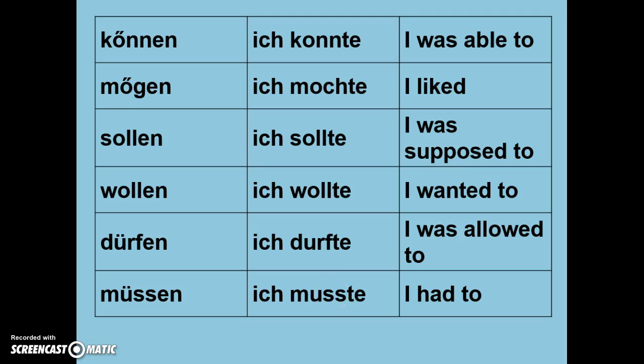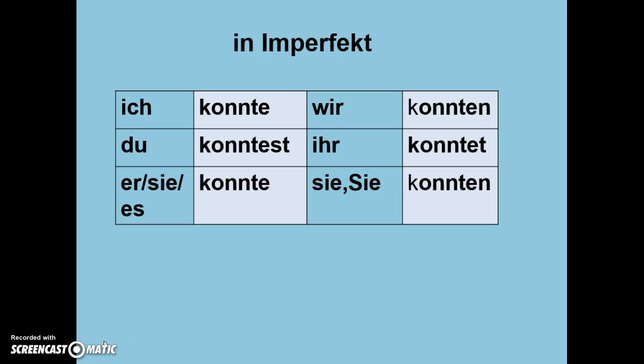A couple things to keep in mind with modal verbs in the past tense. There are no umlauts here, no umlauts whatsoever. It's the stem of the verb, no umlaut, plus the t endings. If I took one modal verb in the past tense, this is how it would be conjugated, just like all regular verbs in the past tense. Konnte, konntest, konnte, konnten, konntet, und konnten.